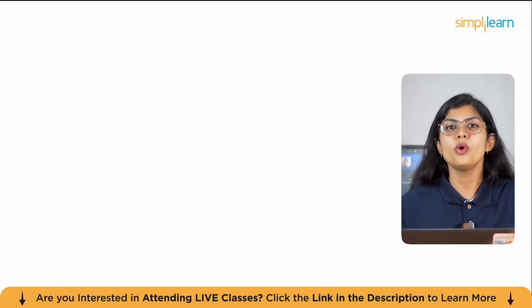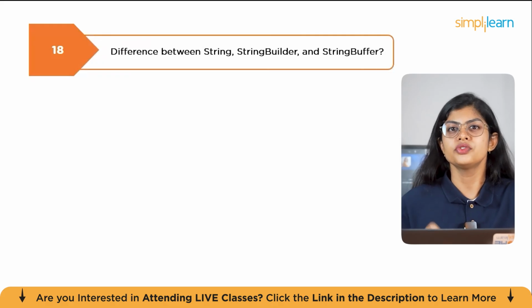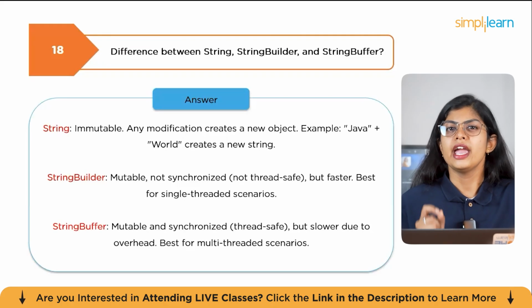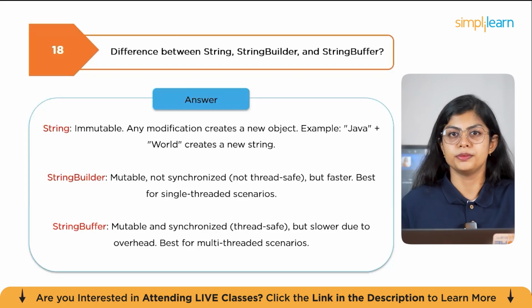The next question is, what is the difference between String, StringBuilder, and StringBuffer? String is immutable. Any modification creates a new object. For example, "Java" plus "World" creates a new string. Whereas StringBuilder is mutable, not synchronized, but faster, best for single-threaded scenarios.